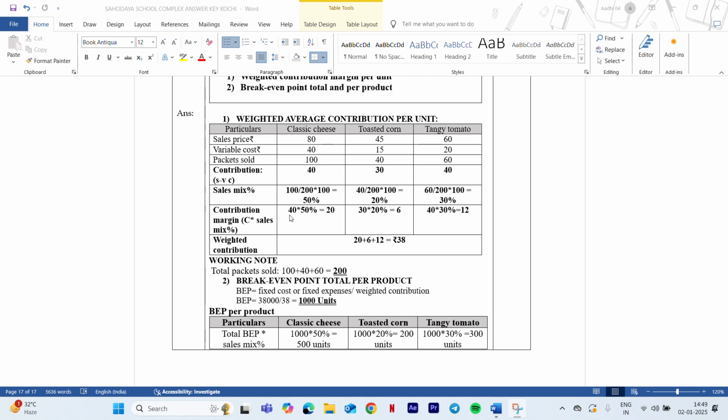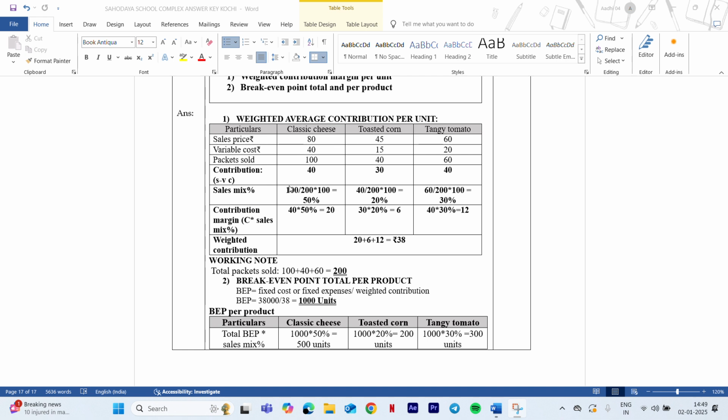So how do you find the weighted contribution margin? First you need to find the sales mix percentage. In the question, if they have already given the sales mix percentage, then you can eliminate this particular step. Here the sales mix percentage is not given, so we need to find it. The formula to find sales mix percentage is units sold divided by total units into 100. Why 100? Because it is in percentage, so you have to multiply it by 100.